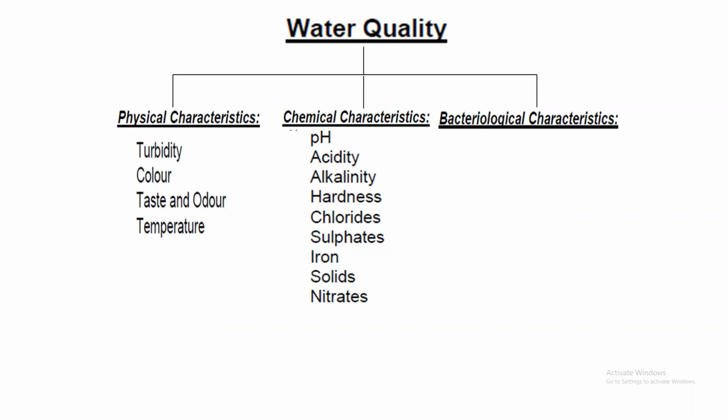So for the indication purpose of water quality, the chloride test is performed. Then the sulfates. Sulfate must be present in a very small amount, like 0.7 microgram. Otherwise, it causes various health issues to human beings. Then the iron. Iron and sulfate, both, up to a certain limit, if present, it is okay.